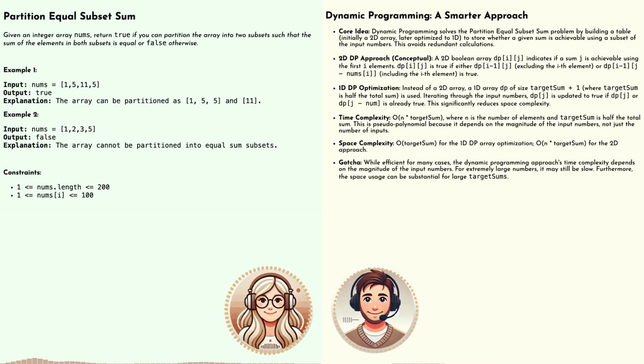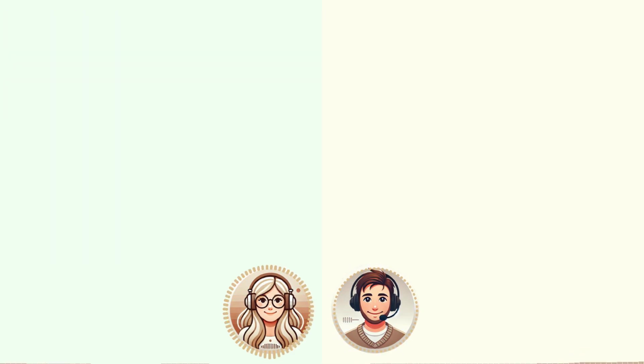This is where dynamic programming comes in. It's like the superhero of algorithms, swooping in to save the day. Well, it's definitely more efficient than brute force. Dynamic programming is all about breaking down a problem into smaller, overlapping subproblems and storing the results of those subproblems to avoid redundant calculations. It's like remembering the best path you've already found instead of recalculating it every time. But how does that apply to our partition equal subset sum problem?